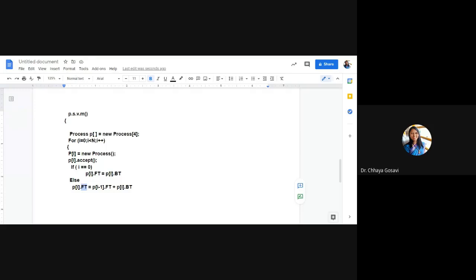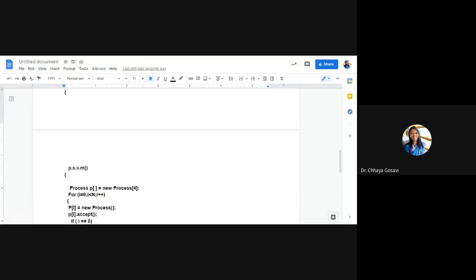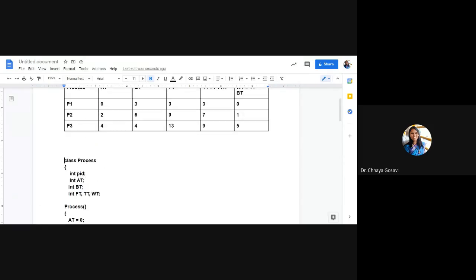FCFS is a very simple algorithm to implement because we are not considering any priorities. Processes arrive and they are getting scheduled. So to compute finish time, you won't need any other data structure. Even a Gantt chart or a ready queue is not required here. But for next assignments, you need all those data structures. And we are going to use the same class. If you're creating this, this class will be used for all types of algorithms: SJF, SRTF, and round robin.